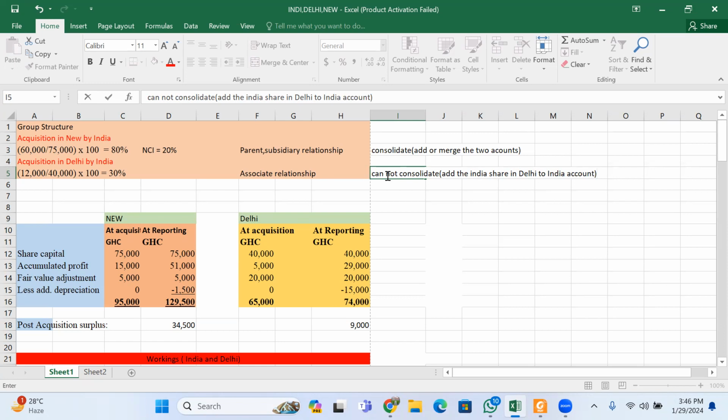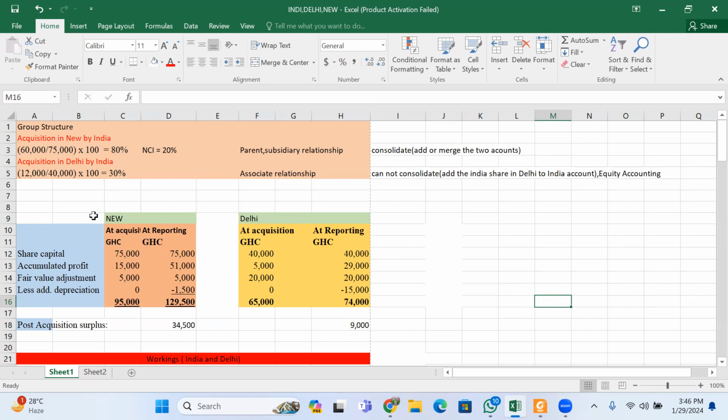So you are using what we call equity accounting. That's basically what we do over here.